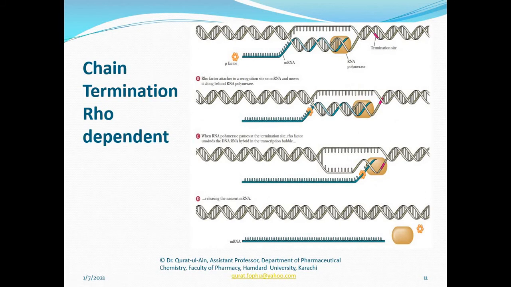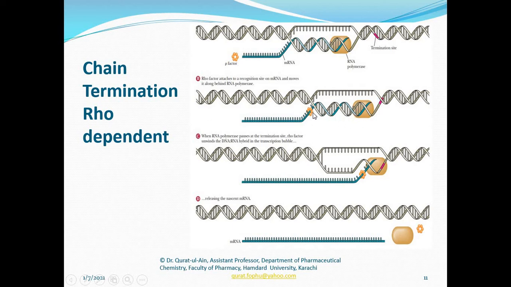Another way of terminating transcription is rho dependent termination. What is rho dependent termination? Rho is a protein factor, or we can say a rho factor. It is actually a protein. How does it work? Whenever a particular piece of DNA is transcribed into RNA, this rho protein would interfere with the RNA polymerase.